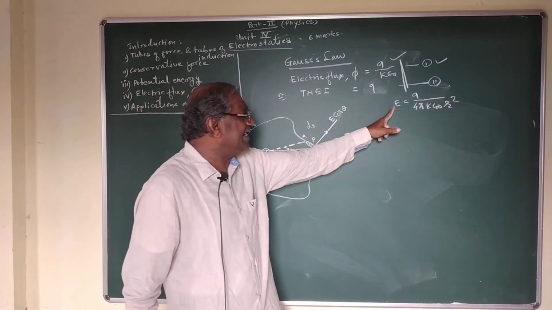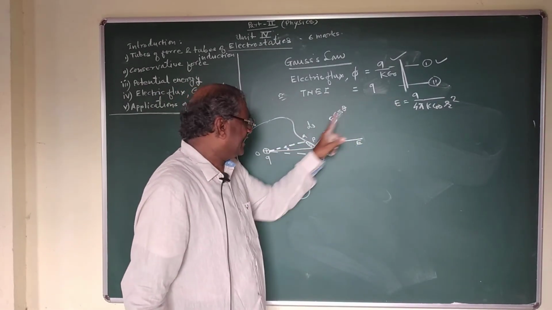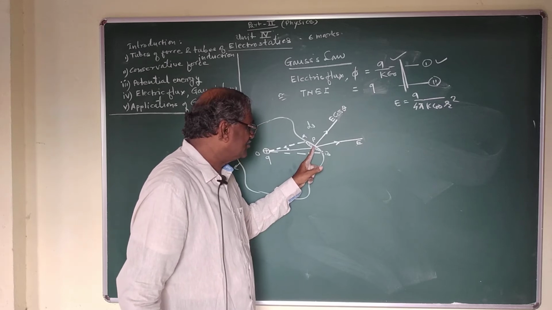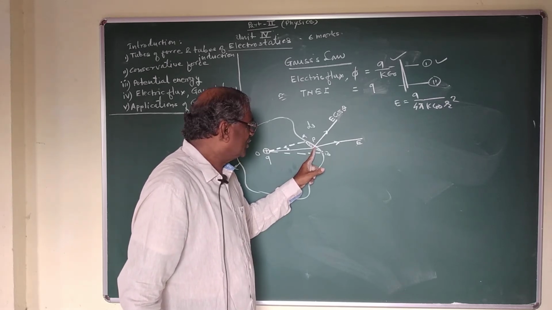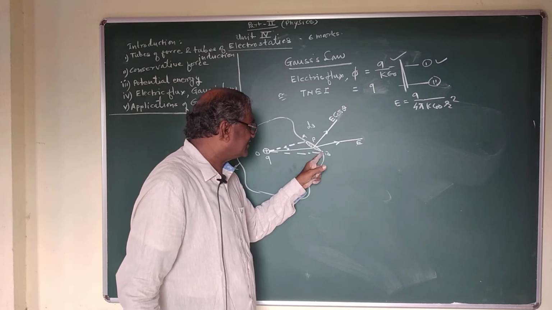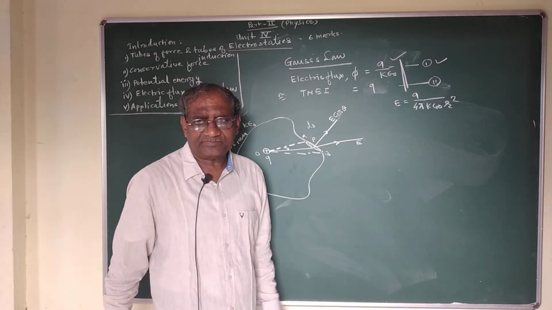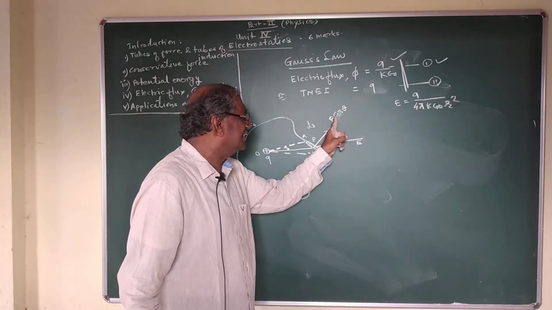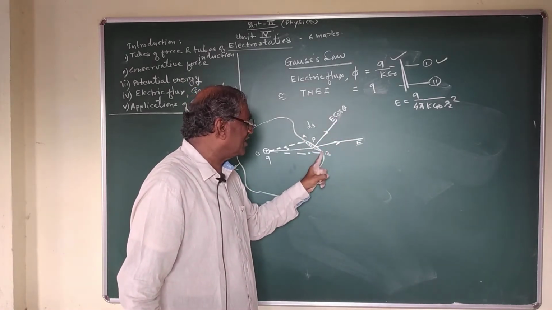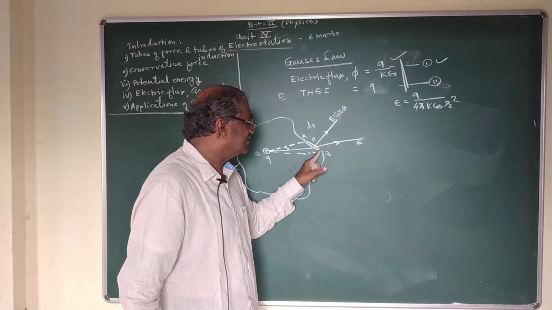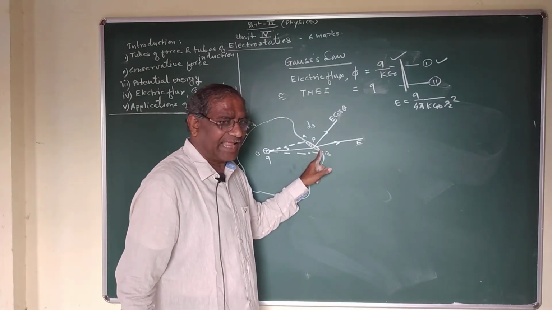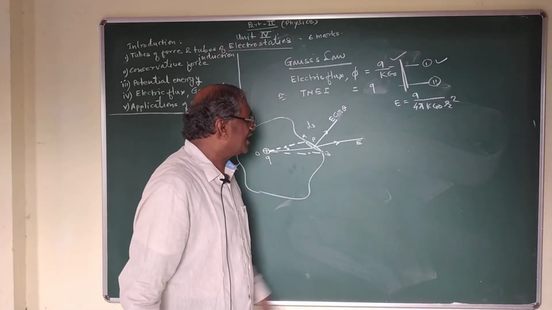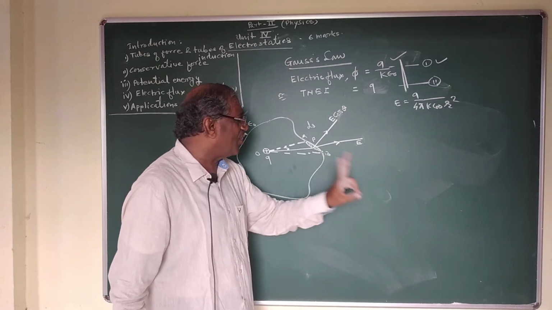But this electric intensity E is not normal to the surface area ds at point P. But we want the electric intensity which is normal to the surface area ds at point P. So we resolve this E into two components.